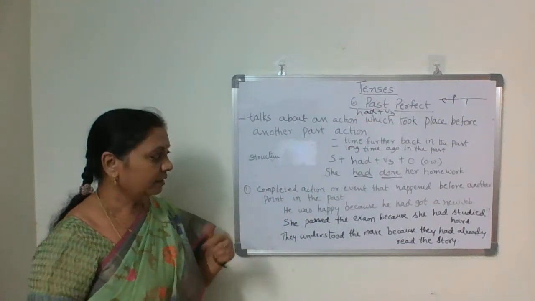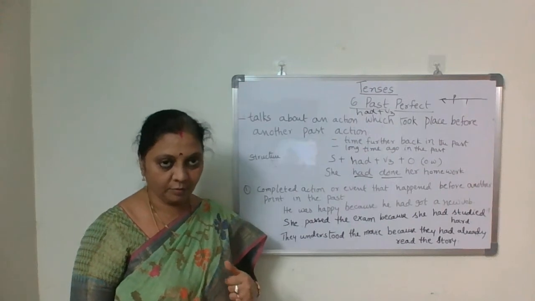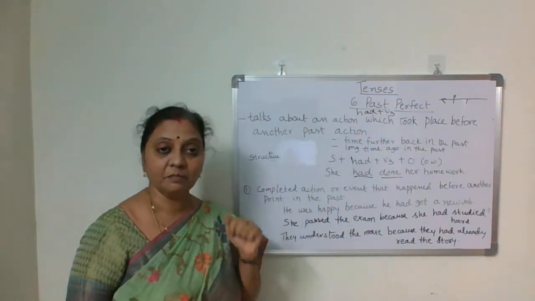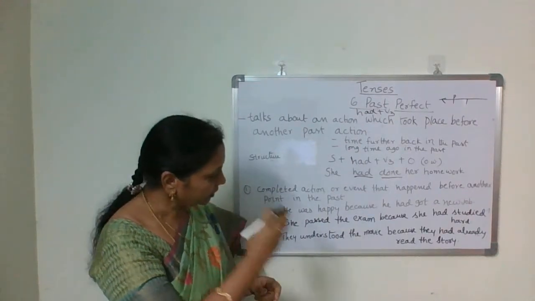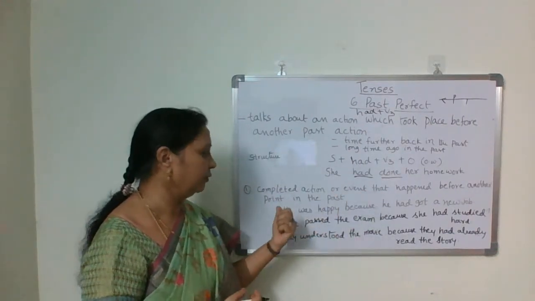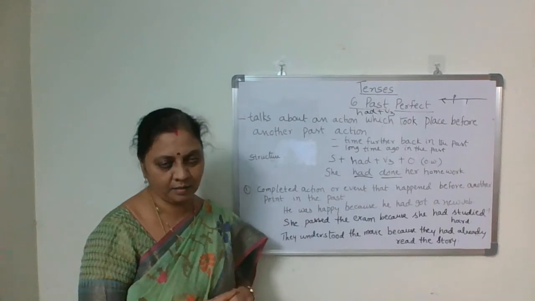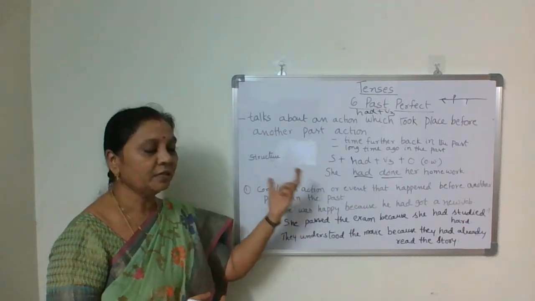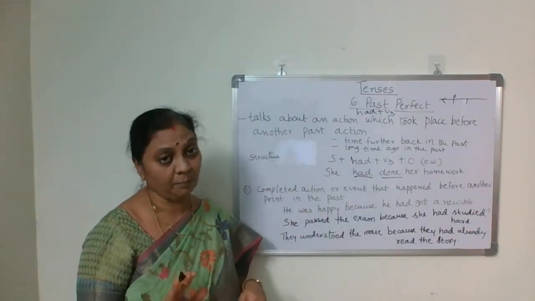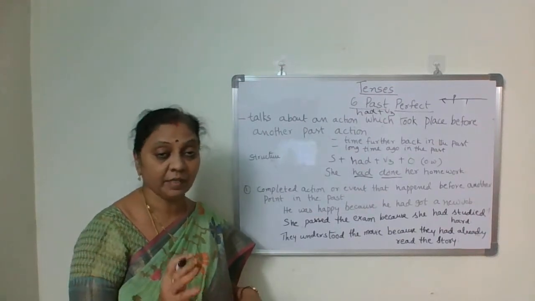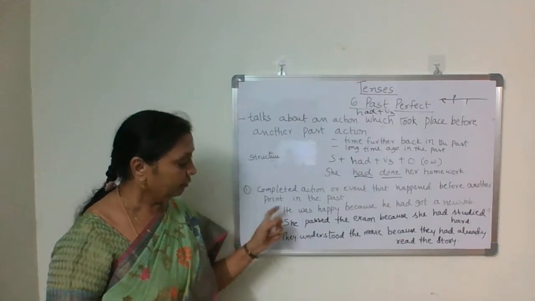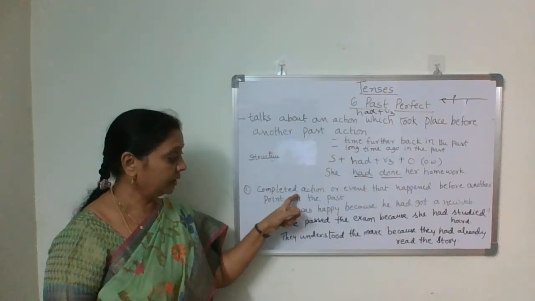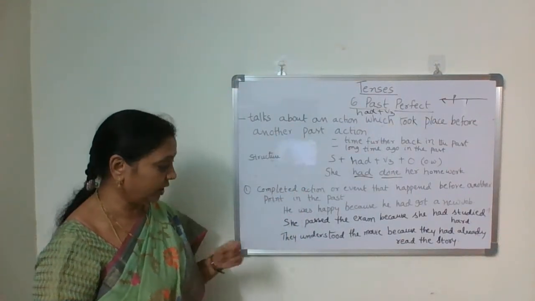Then when do we use this past perfect tense? First one: a completed action or event that happened before another point in the past, an action that was also completed before another point in the past. If you look at the examples, you can understand better what it is talking about.